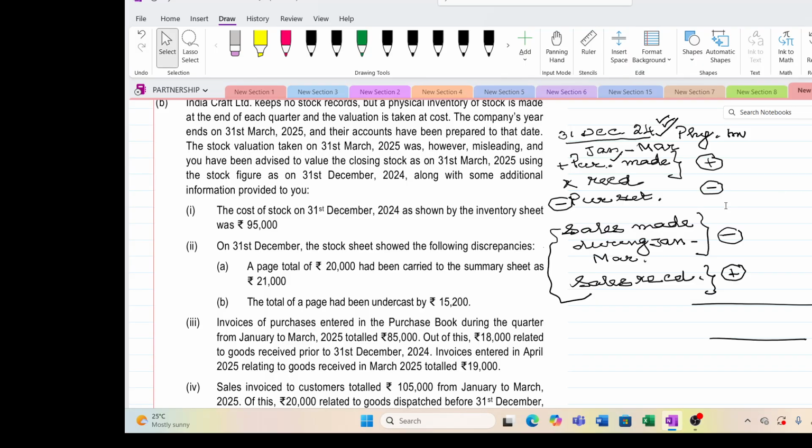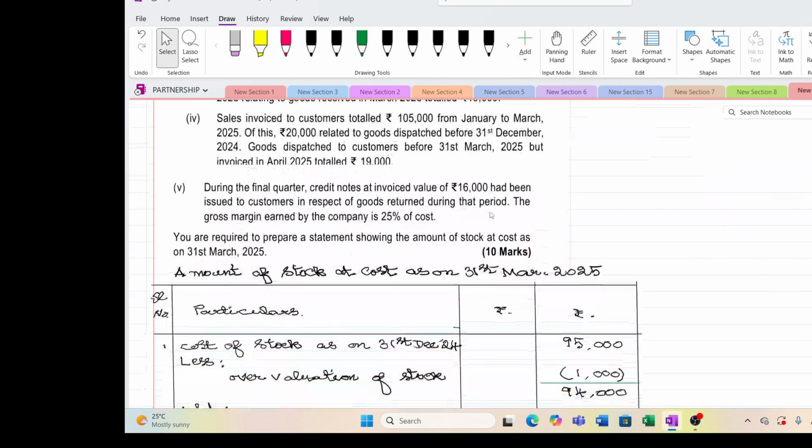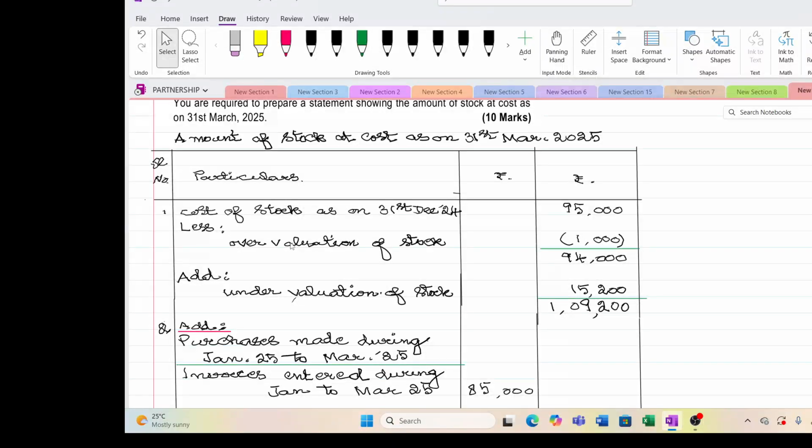The stock given as on 31st December is 95,000. And they say that when they were writing it on the stock sheet, or you can imagine a register, they are entering the amount page-wise. When they carried forward from one page to another page, there was an error of overvaluation.